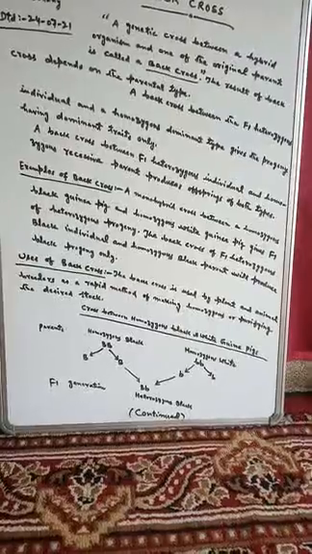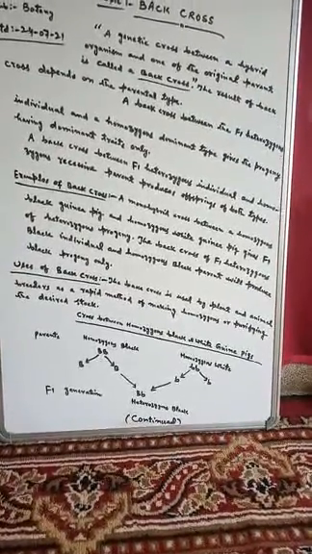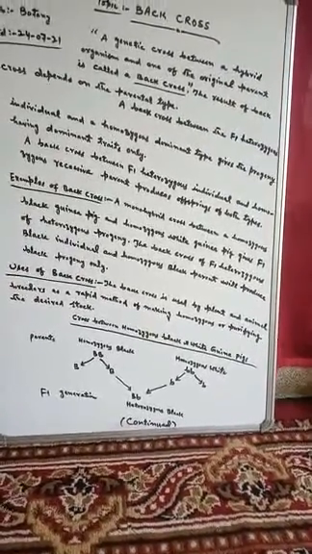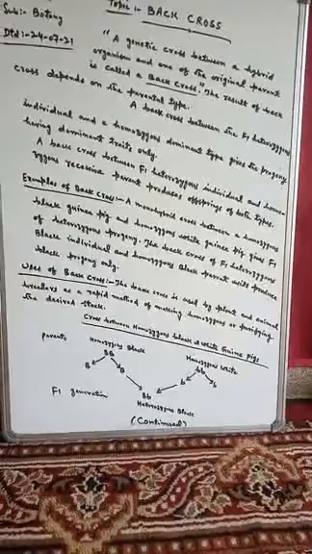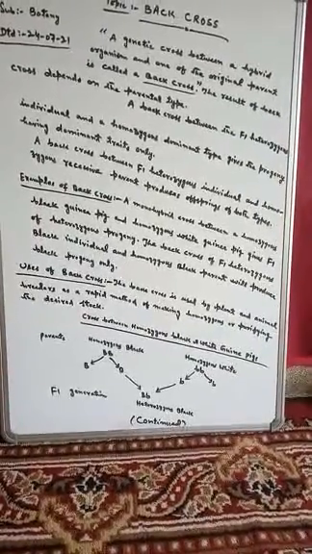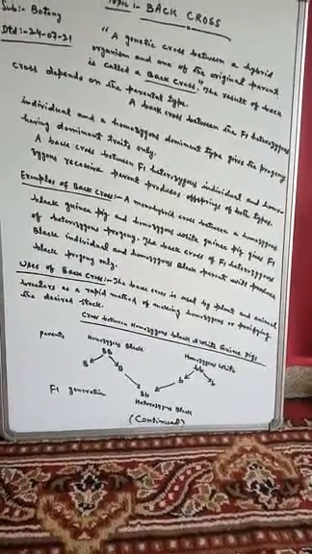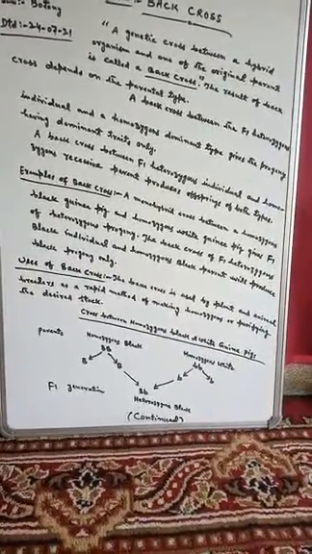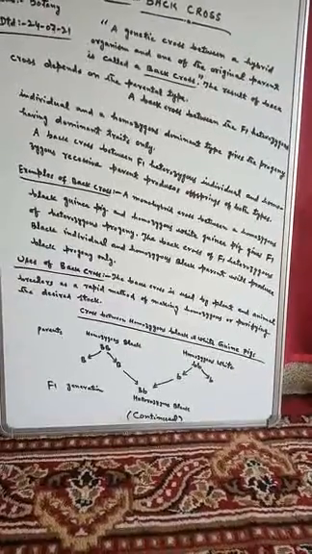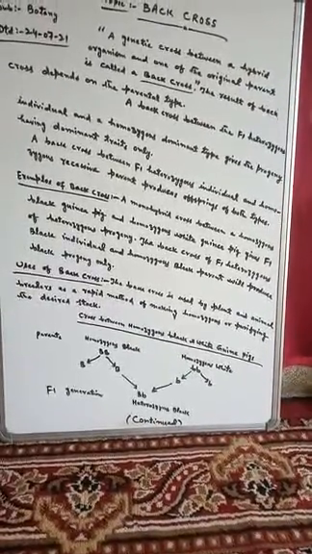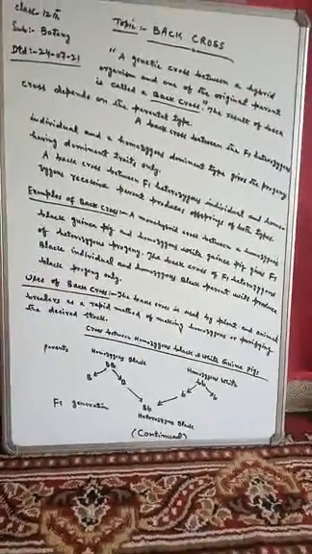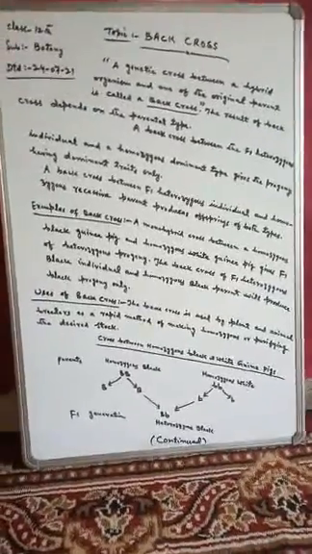Another condition is a back cross between the F1 heterozygous individual and the homozygous recessive parent. It produces offspring of both types. So these are the conditions of back cross, very important.